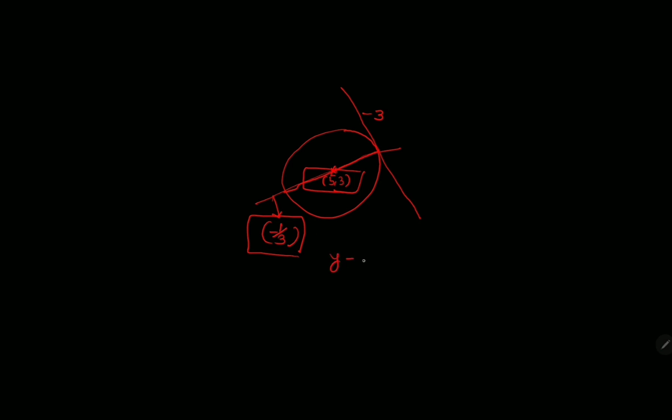of the line, or you can say the equation of the diameter, as y minus 3 equals m, which is minus 1 by 3, x minus 5. So this is the equation of the diameter. So using this equation of the diameter and the equation of the circle, and by solving simultaneously, I can find the point of intersection of the diameter and the circle. So I can find the points where the tangents are touching the circle.